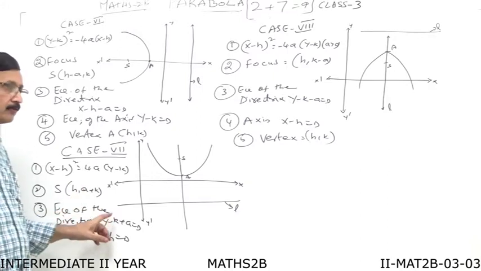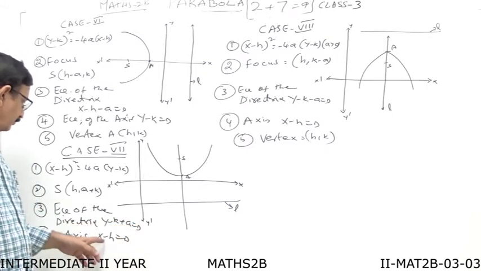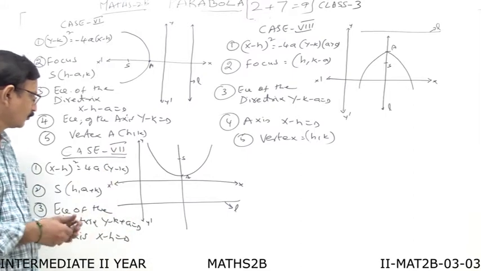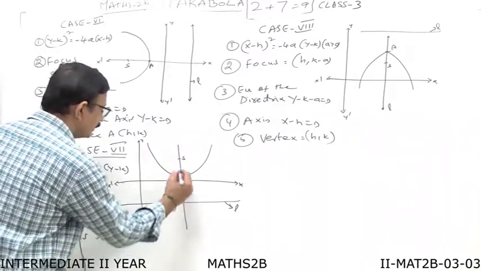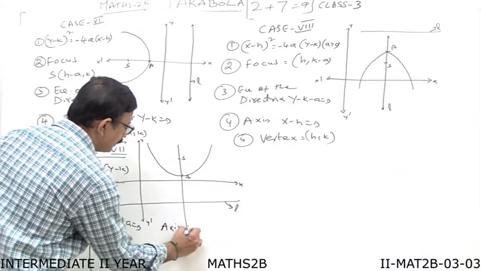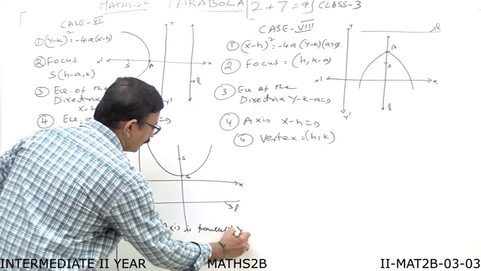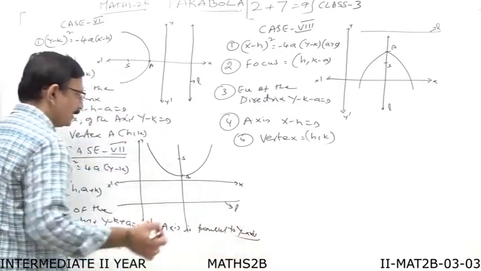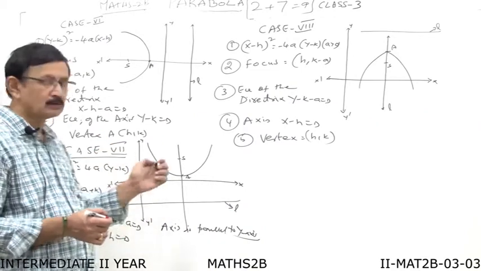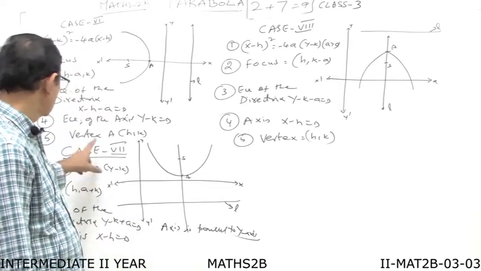Equation of directrix is y minus k plus a is equal to 0, and the equation of axis is x minus h is equal to 0. So the point to remember is that the axis is parallel to the y-axis. So now this is case 7.